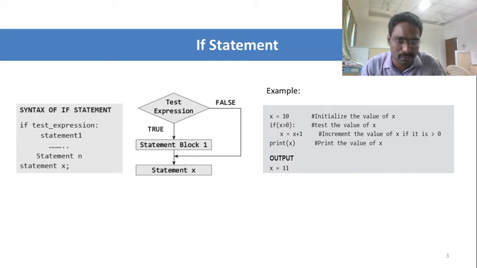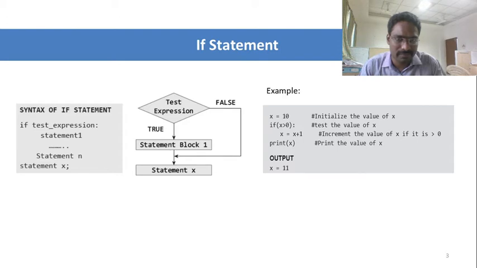Here we have given x equal to x plus 1 only one time. If you have a counter variable, then the loop will keep on incrementing. Here the first time it executes as x equal to 10 plus 1, that is x equal to 11.